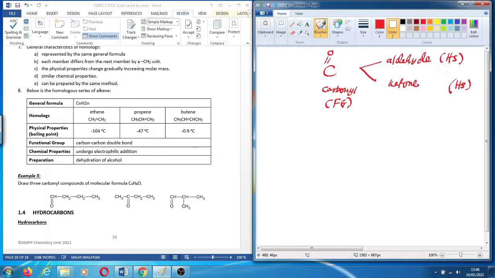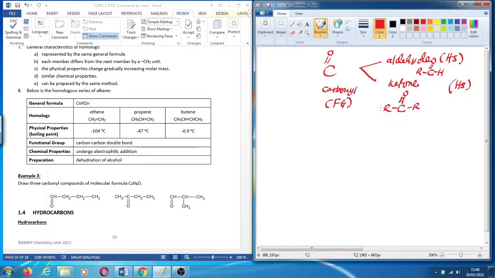What is different? If that is aldehyde, the formula should be C double bond OH, and this is R. R is your carbon, and for ketone it will be C double bond O, R R. R is your C. This is the difference between aldehyde and ketone.